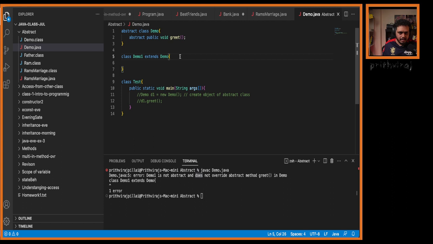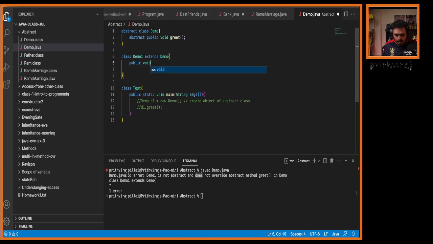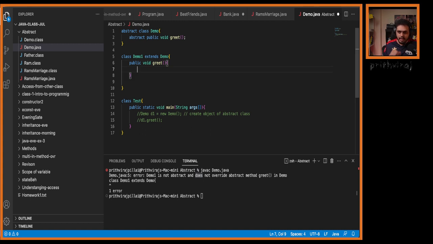Override the greet method. So to override any method, what should be our steps? Method signature should be the same. Public void greet. Now I should have what?